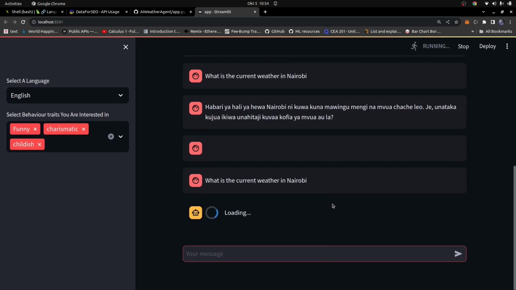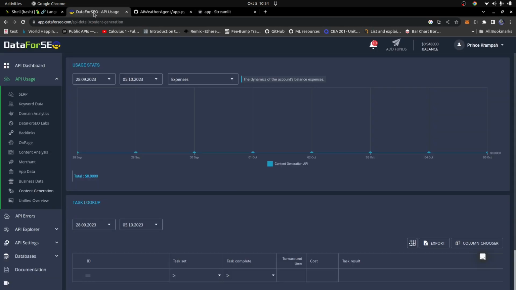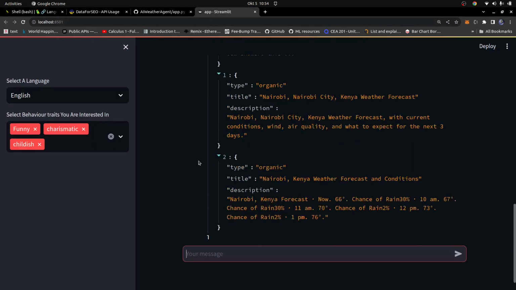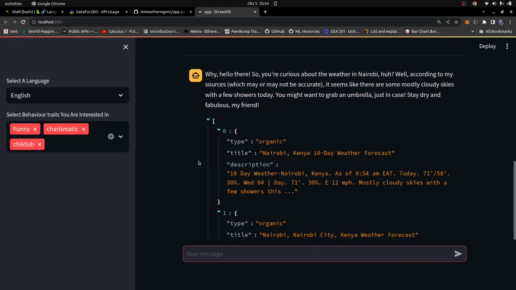So that's basically the app you're going to be building. You're going to be using LangChain and Streamlit for the UI. We're also going to use the DataForSEO library for getting the recent weather information. So that's basically what you're going to go ahead and do.